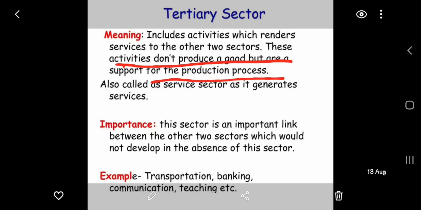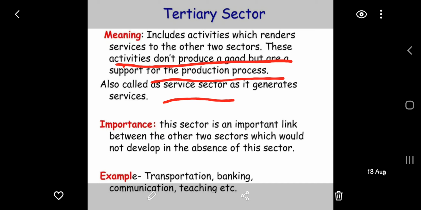Or you can say that it is providing its service to produce the goods, whether in the primary sector or secondary sector. The services which are helping in the production of goods, such services are included in the tertiary sector.